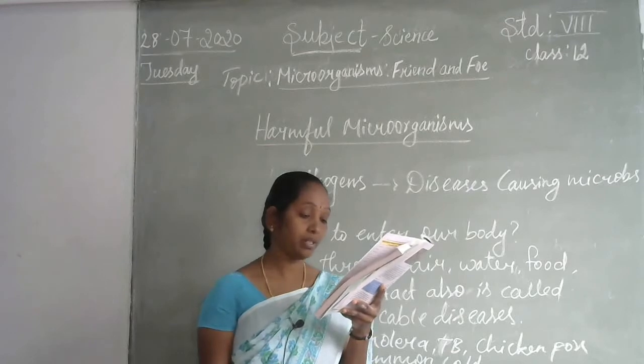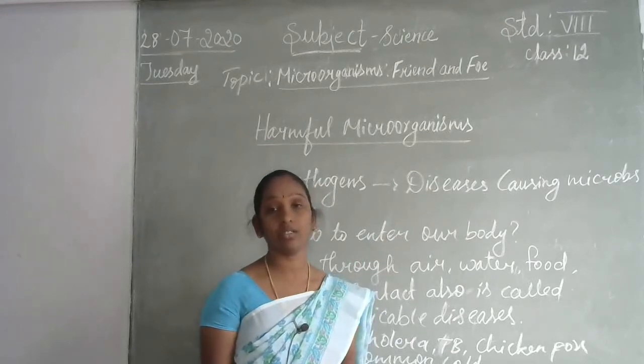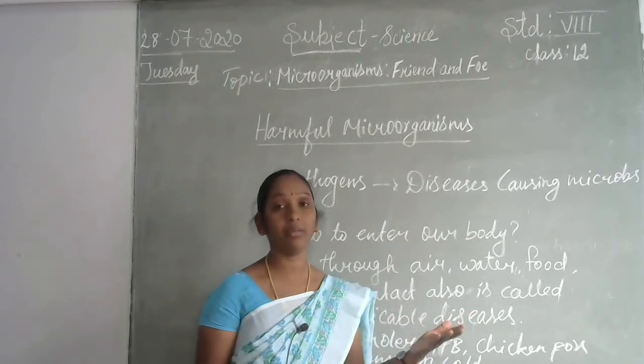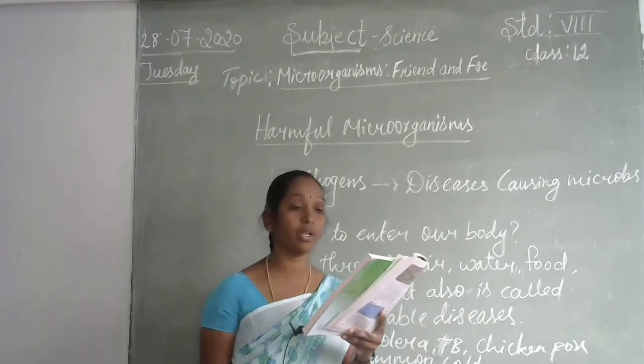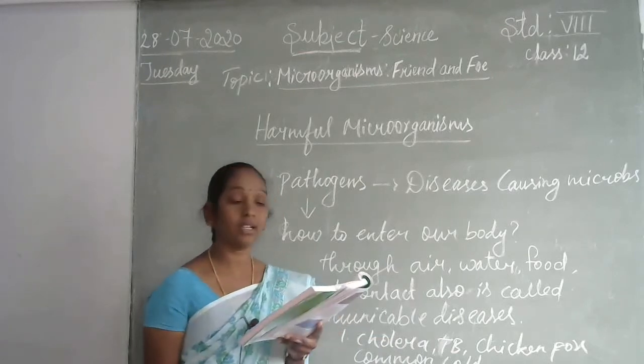It is better to keep a distance from infected persons. Nowadays they say social distancing. We are not supposed to touch one another. We have to maintain distance from each other. That is how we can avoid this type of viral infection.